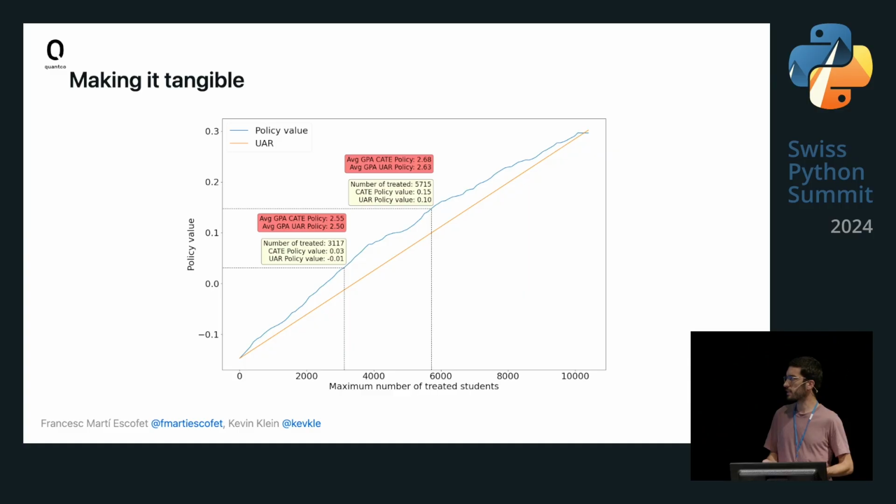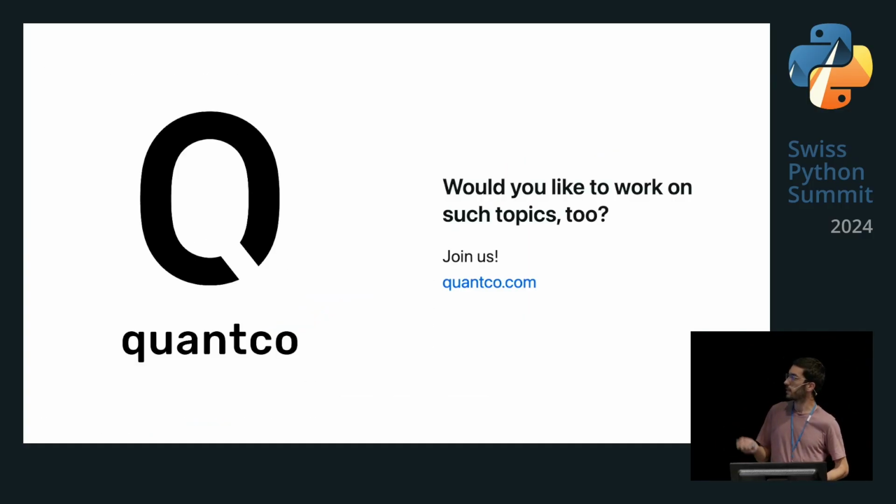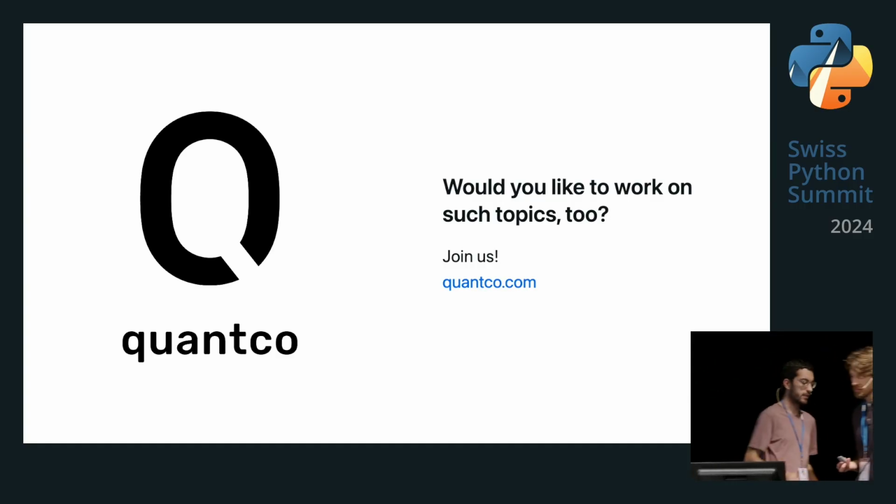And this is useful because in this way we can define how much each point of GPA is worth, and how much one hour of coaching is worth, and we could see the optimal point of this curve, how many students we need to coach to get that much GPA increase.